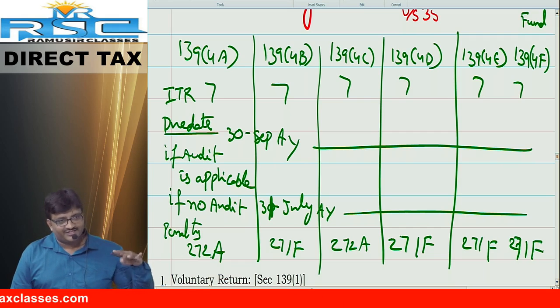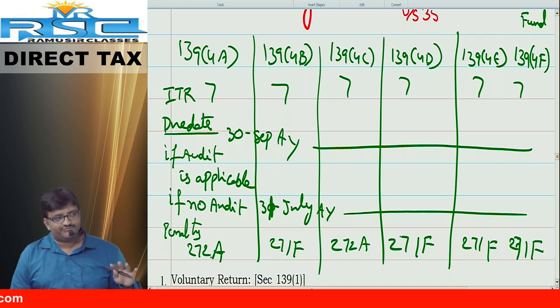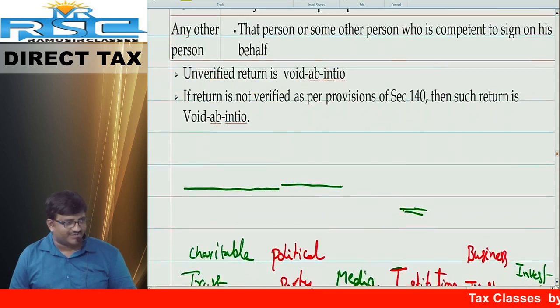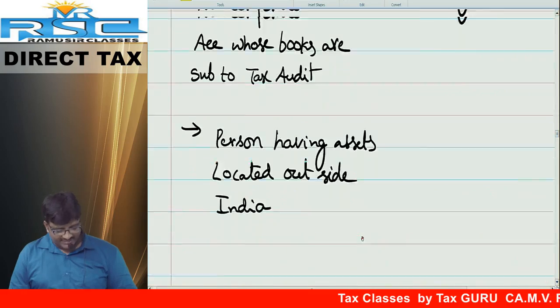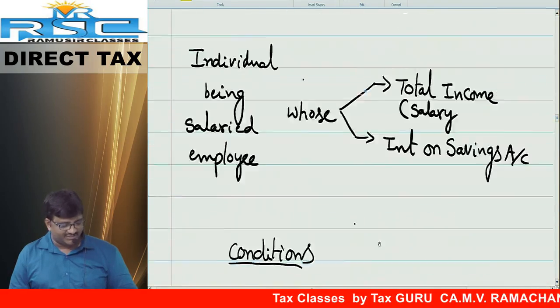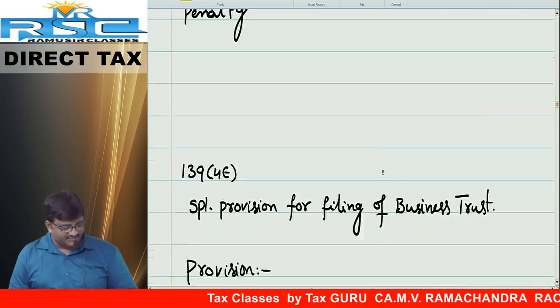Really, if you want to study this entire topic, it will take minimum 4-5 hours. Now you can answer, you will answer. Okay, chalo. We'll check one by one. First one, 139 subsection 4A. Filing of return by whom? Charitable trust.